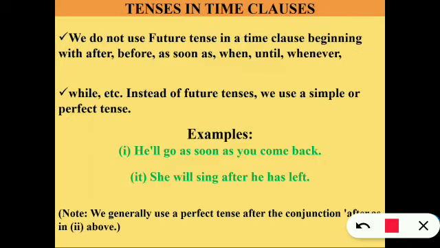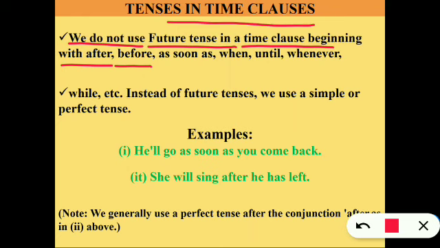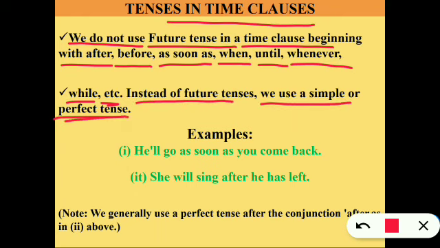Tenses in time clauses. We do not use future tense in a time clause beginning with after, before, as soon as, when, until, whenever, while, etc. Instead of future tense, we use a simple or perfect tense. Let's see the examples to make it clear. He will go as soon as you come back.